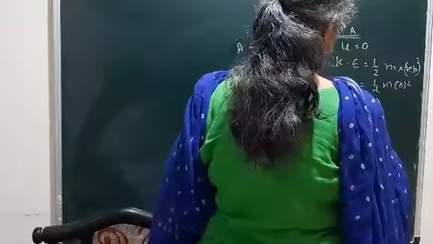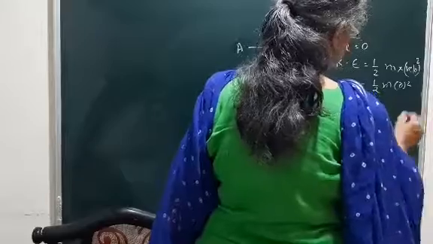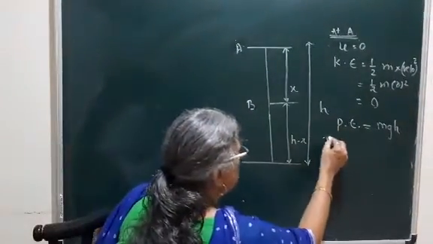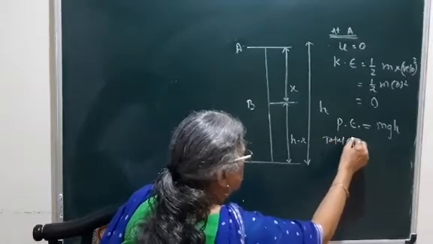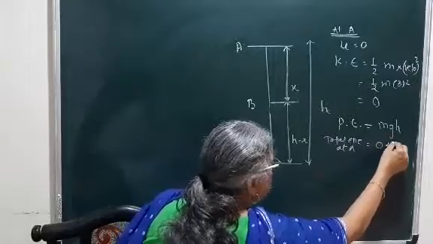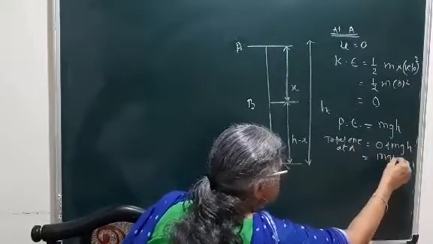While potential energy at A will be mgh, as it is at a height of h. So total energy at A is equal to 0 plus mgh, kinetic energy plus potential energy, that is mgh.